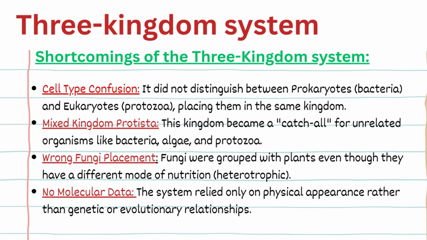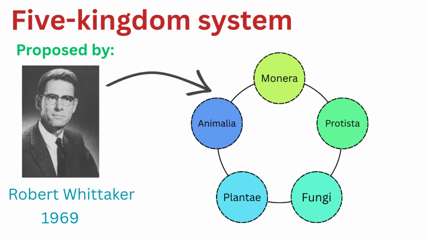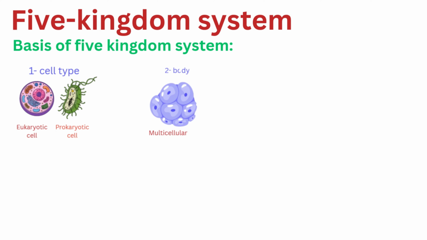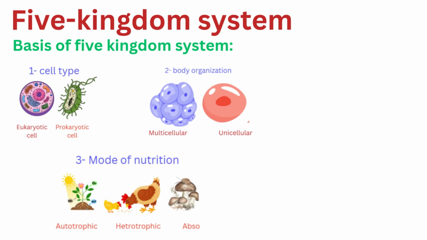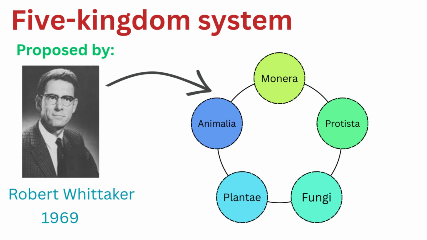To overcome the limitations of the three-kingdom system, Robert Whittaker proposed the five-kingdom system in 1969. He classified all organisms into these five kingdoms based on 5 key points: cell structure, body organization, mode of nutrition, reproduction, and evolutionary relationships. Now, let's look at each of these kingdoms one by one.